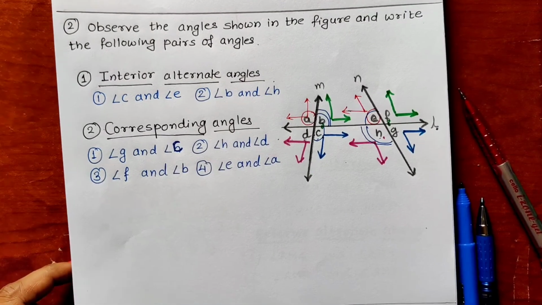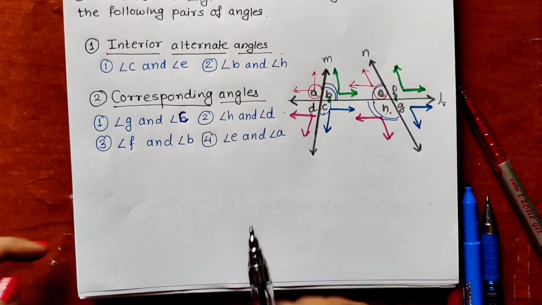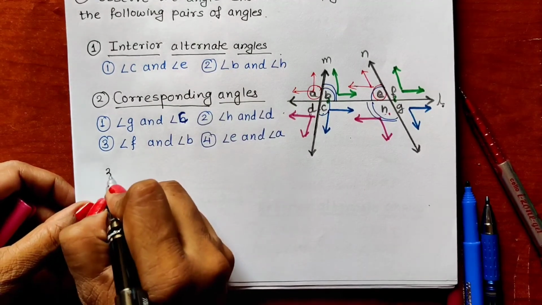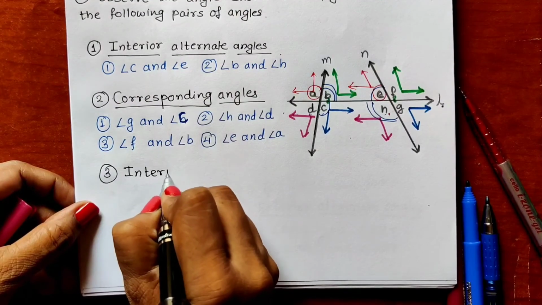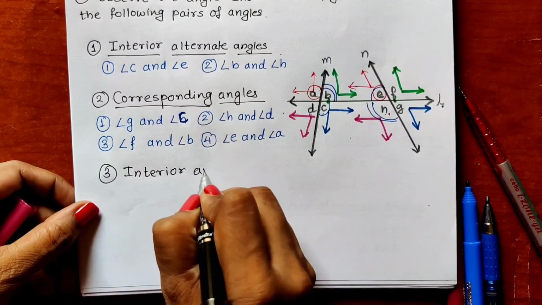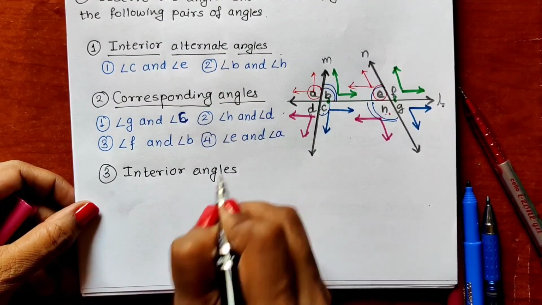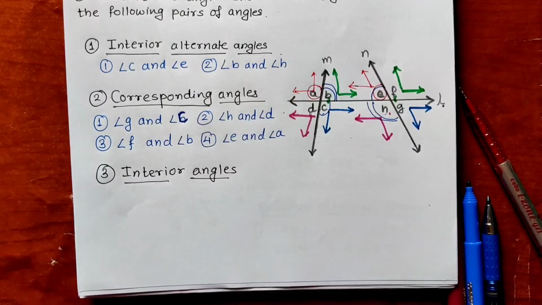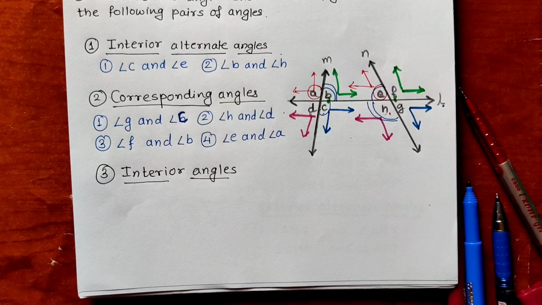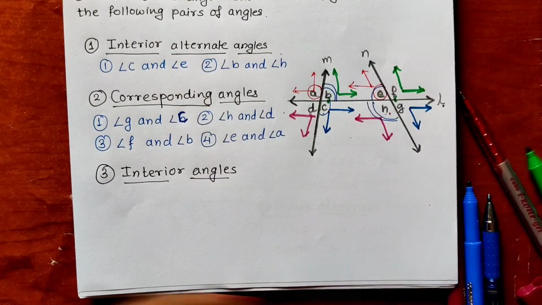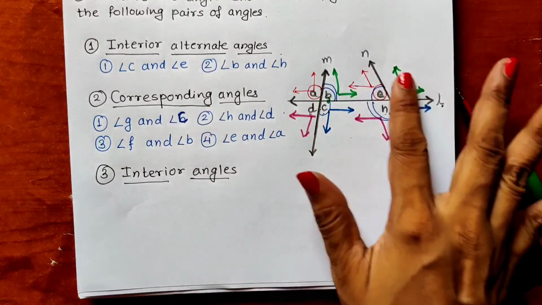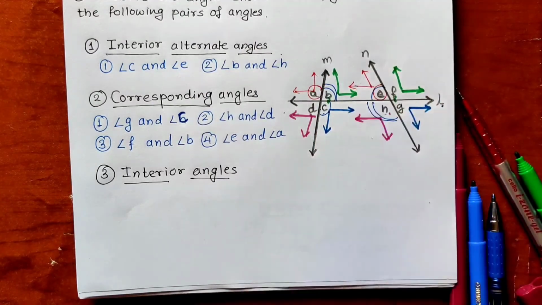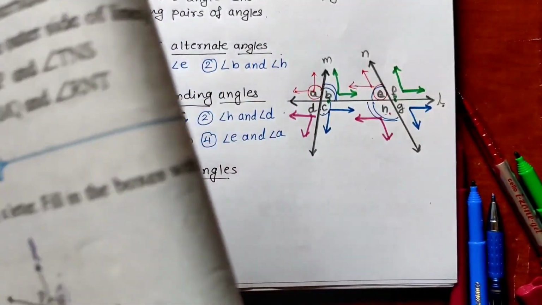Now we have to write down interior angles. Interior angles, we all know, should be inside these 2 lines and they should be in the same direction. If it is not possible to observe in this diagram, we will observe in the diagram of our textbook.